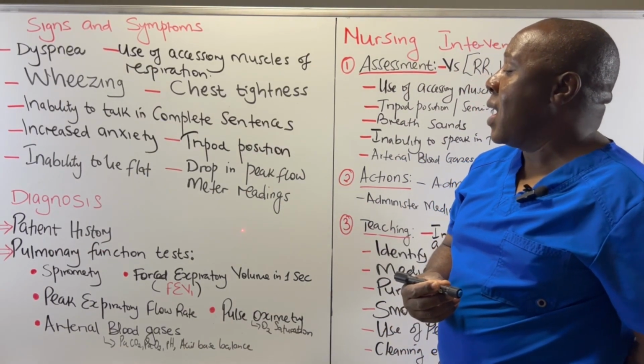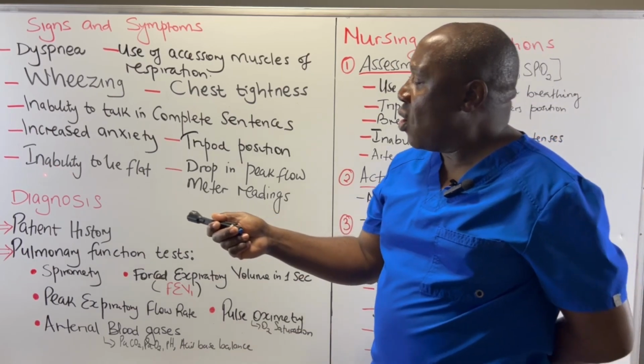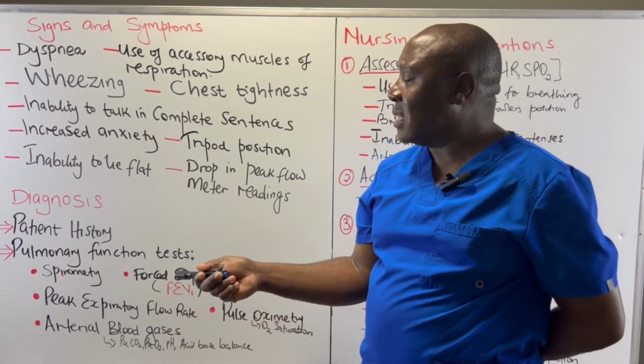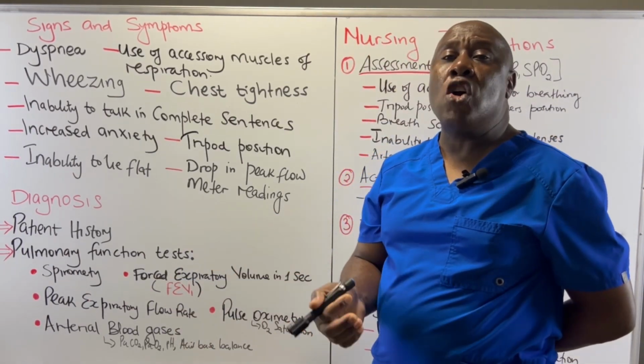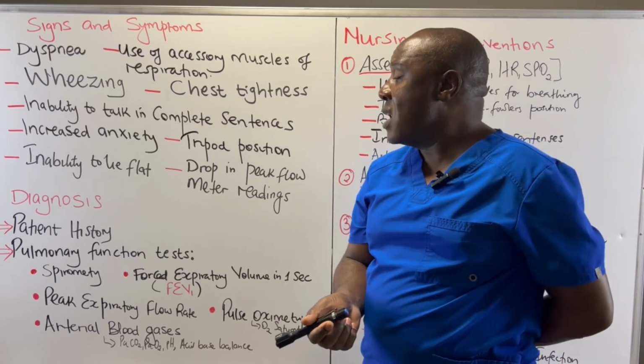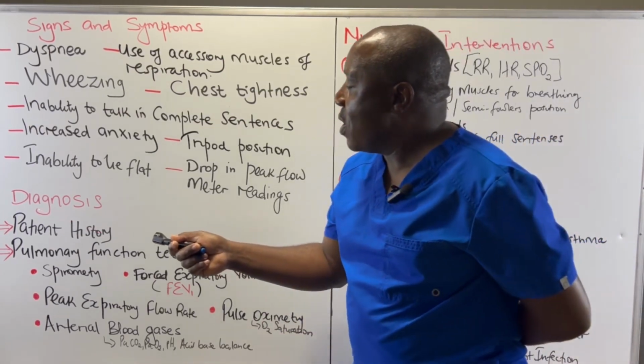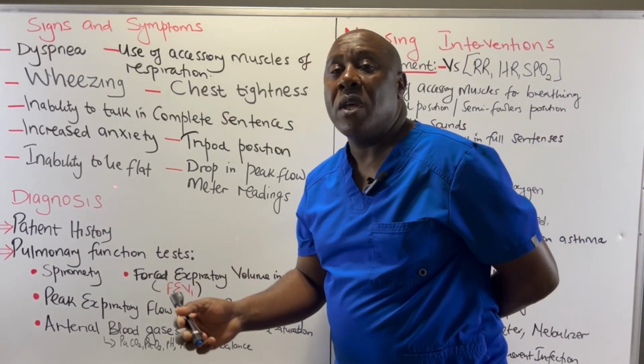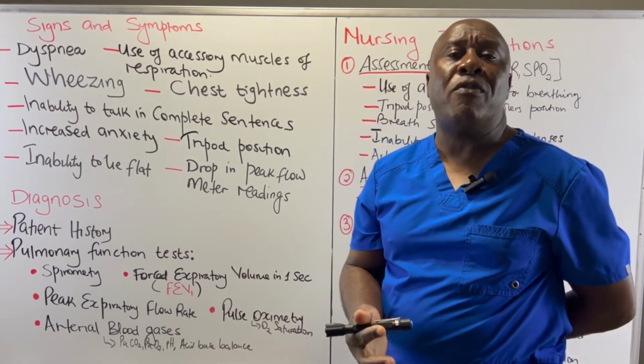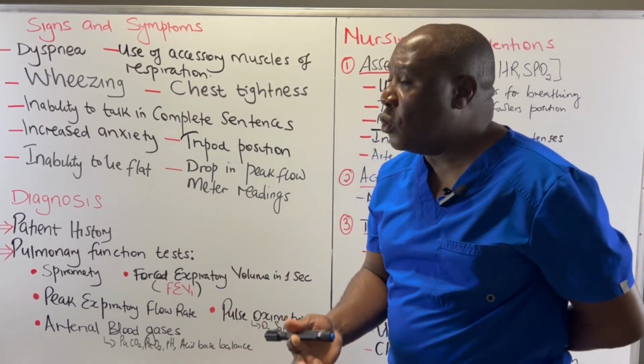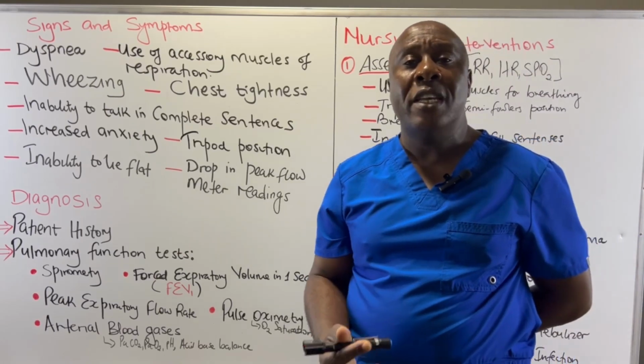an asthmatic attack. How do you diagnose asthma? Asthma diagnosis can be done in a number of ways. One, we have patient history. When you visit a healthcare provider, when you go to the doctor, he is going to obtain your history.